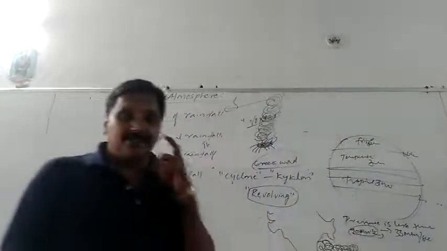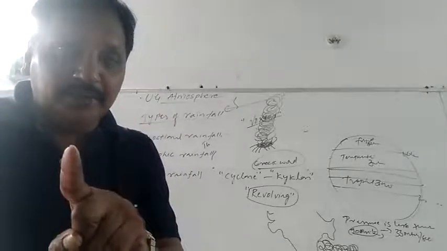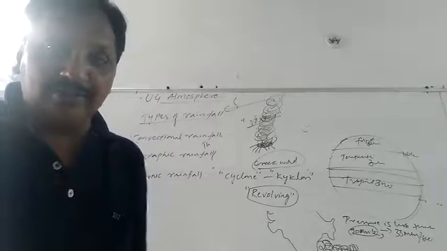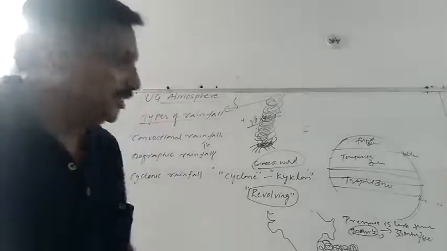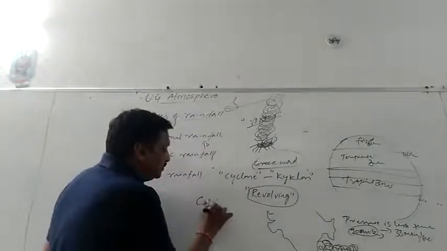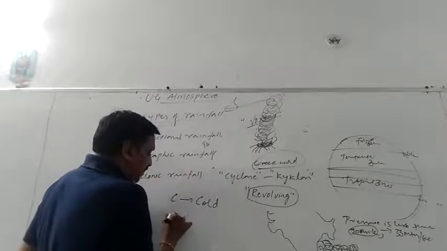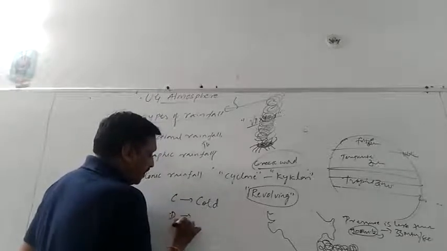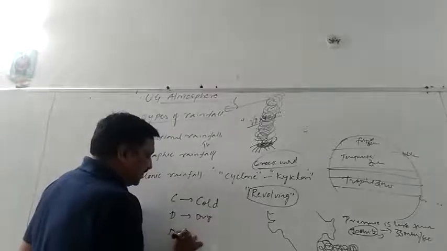Not only this, why do cyclones occur? CDD, WWL. What is CDD? C, cold; D, dry; D, dense.